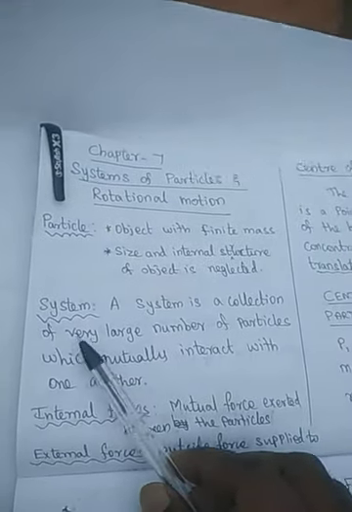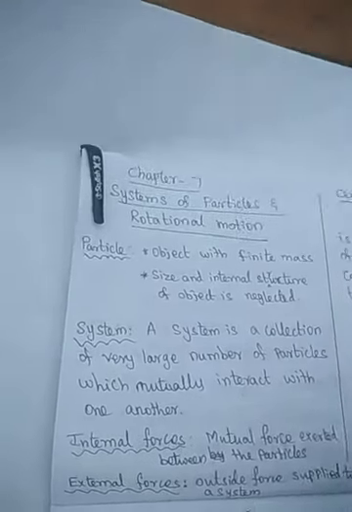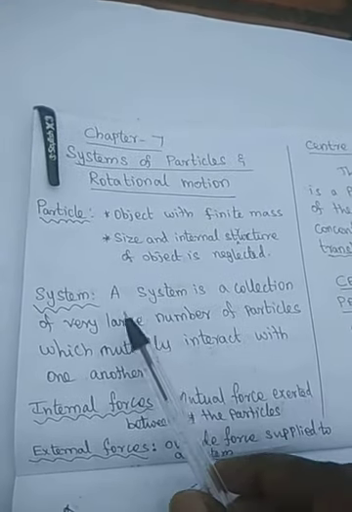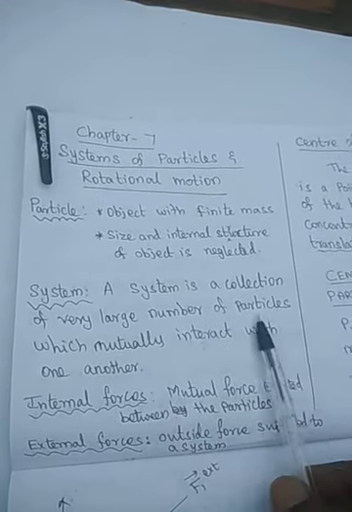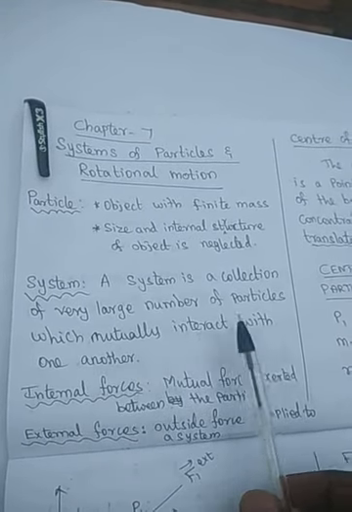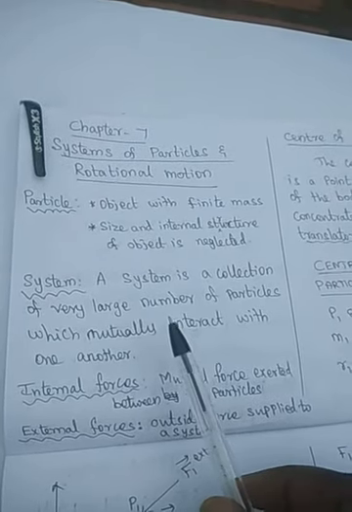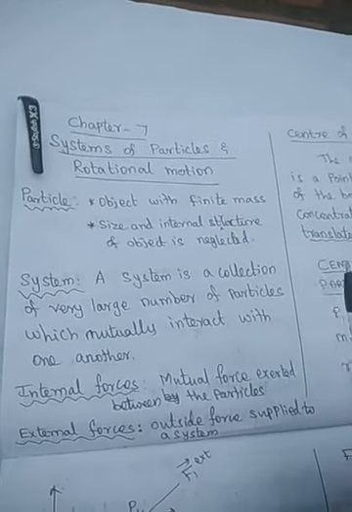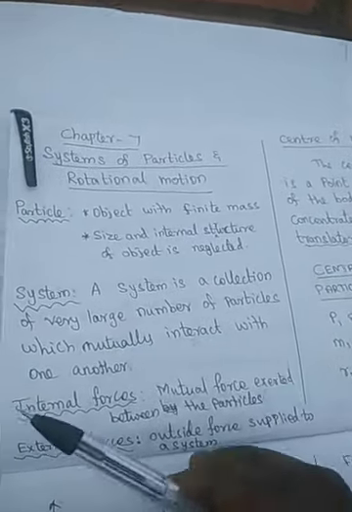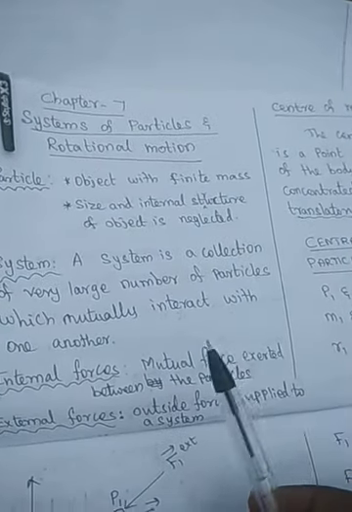Then what is a system? The collection of a large number of particles, but there must be an interaction between the particles in the system. So we can say that a system is a collection of a very large number of particles that must have mutual interaction with one another. If there is no interaction between the particles, the collection of a large number of particles is not at all said to be a system. So a system must have two conditions: a large number of particles, and a mutual interaction between them.